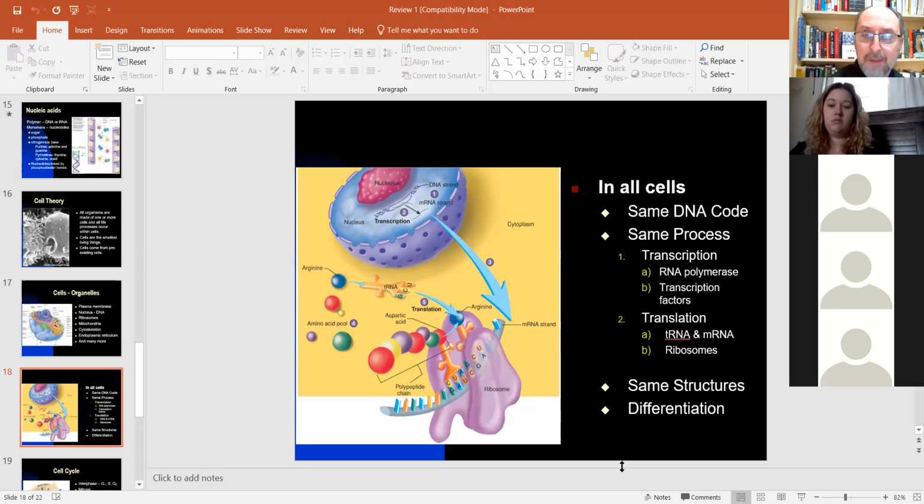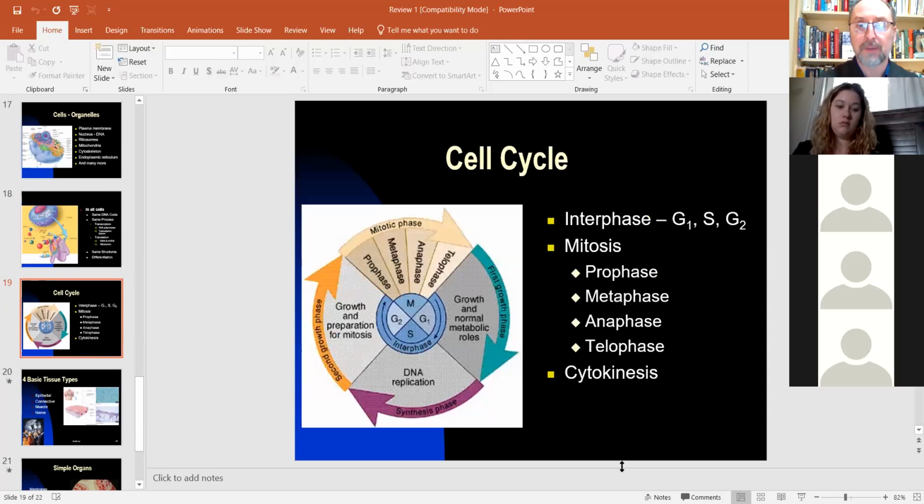This happens in all cells. All cells have a nucleus, all cells have ribosomes, they all make protein. That's what cells do. Now different cells will look different because they'll be making different proteins. That's the process of differentiation. That's what your book talks about. And so skin cells make the proteins that are associated with skin. Muscle cells make the proteins associated with muscles. And that's how we get those different types of cells.